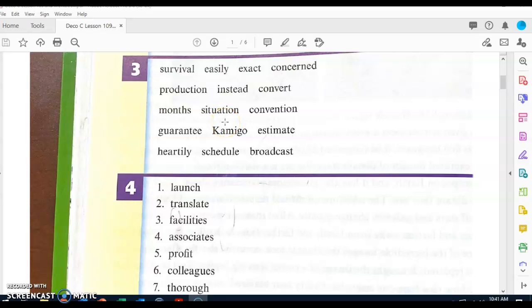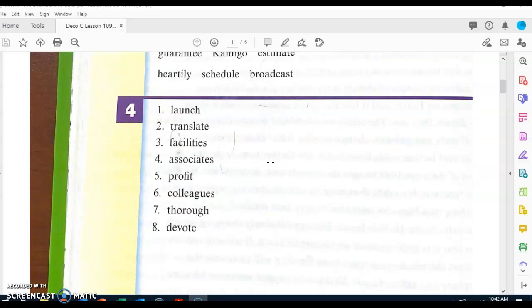Next word. What word? Situation. Next word. What word? Convention. Next word. What word? Guarantee. Next word. What word? Camigo. Next word. What word? Estimate. Next word. What word? Heartily. Next word. What word? Schedule. Next word. What word? Broadcast.